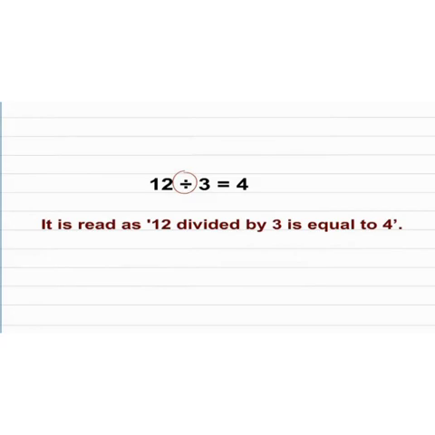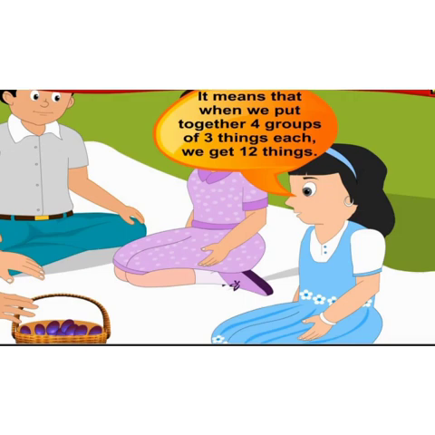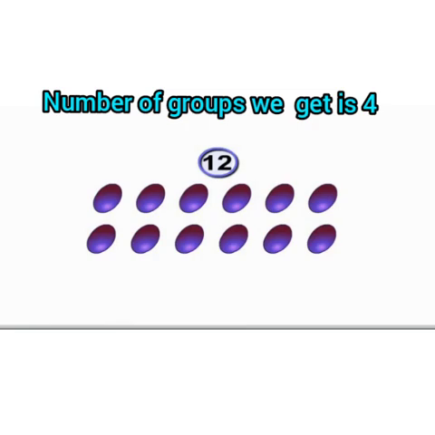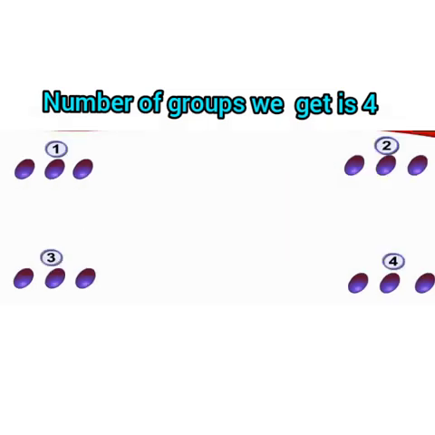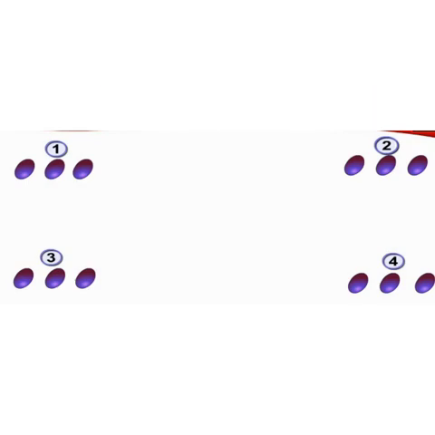Salma said, I understood. 4 3s are 12. It means that when we put together 4 groups of 3 things each, we get 12 things. And if we make groups of 3 things using 12 things, the number of groups we get is 4. Tai said, excellent.